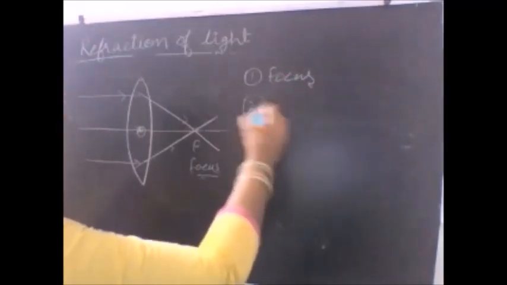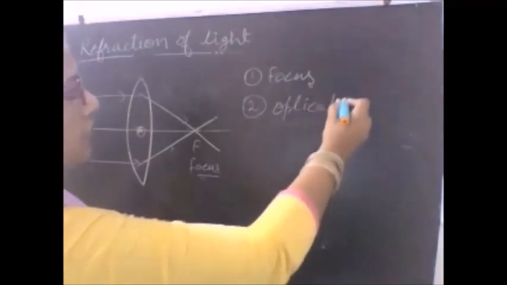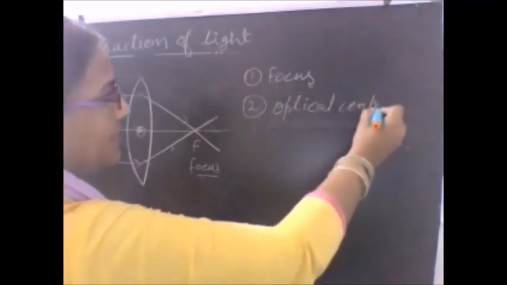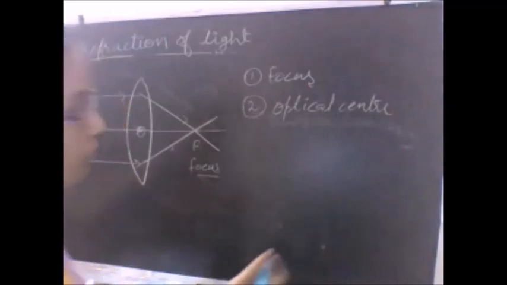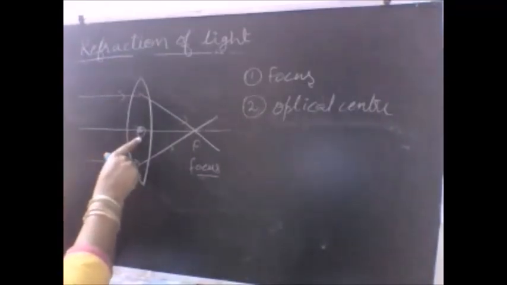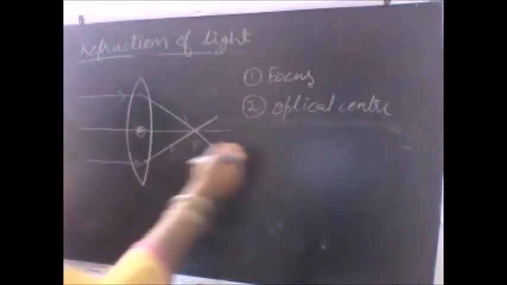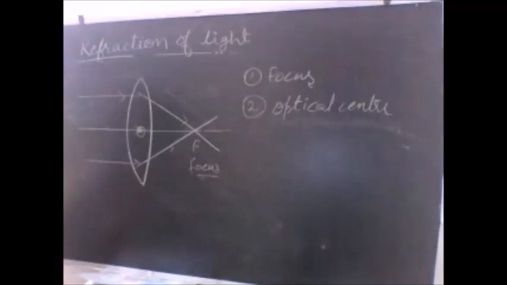second term is optical center. Optical center is exactly similar to the pole that we studied in the case of the mirror. So what was pole there in the mirror? It was the center of the mirror. Here the center of the lens is known as the optical center.